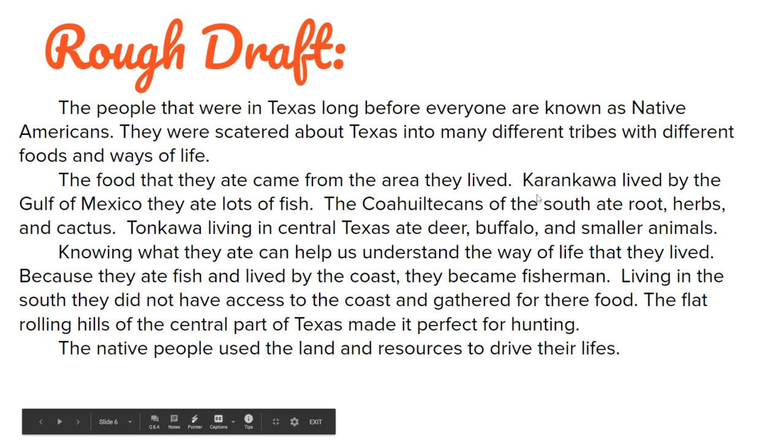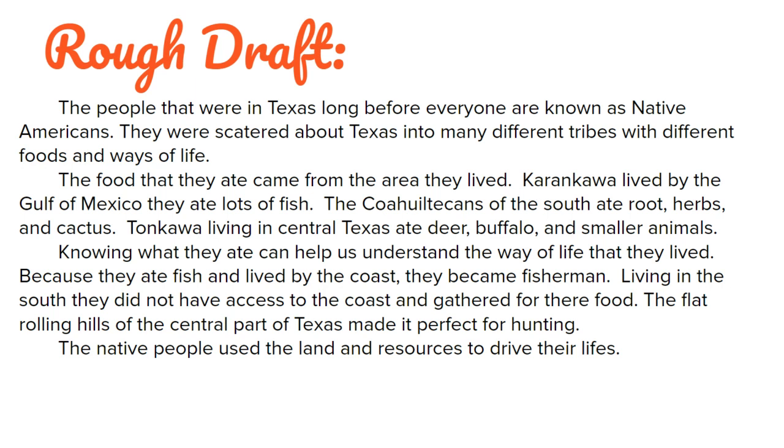So, Karankawas lived by the Gulf of Mexico, ate lots of fish. Coahuiltecans of the South ate roots, herbs, and cactus. The Tonkawa living in Central Texas ate deer, buffalo, and smaller animals. Knowing what they ate can help us understand the way of life that they lived. Because they ate fish and lived by the coast, they became fishermen. Living in the South, they did not have access to the coast and gathered for their food. Flat rolling hills of the central part of Texas made it perfect for hunting.